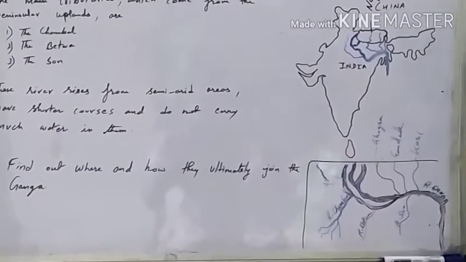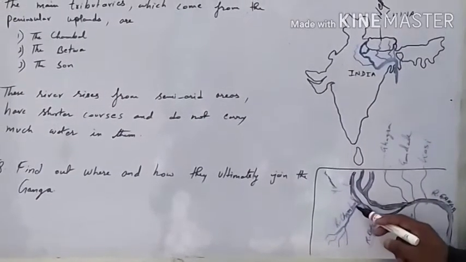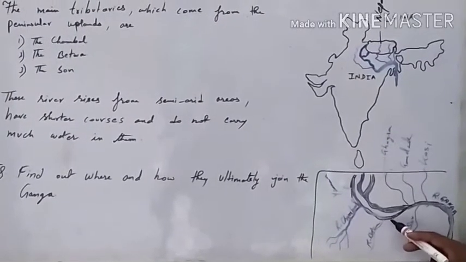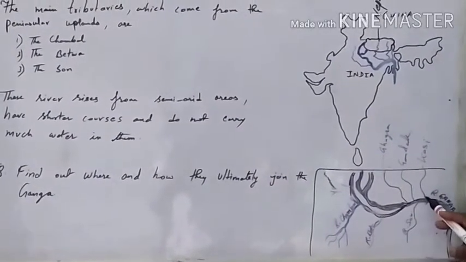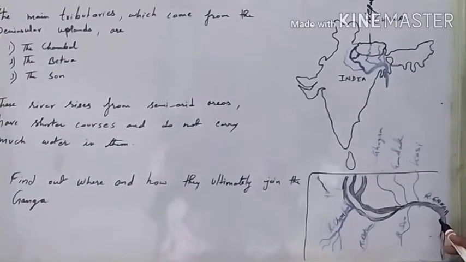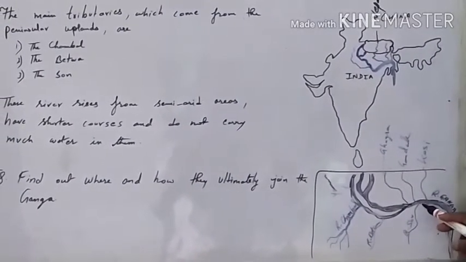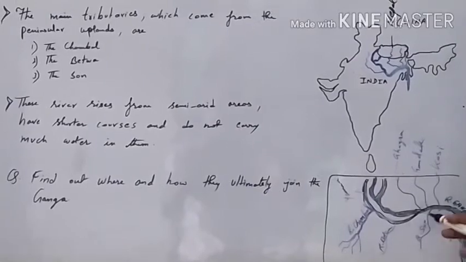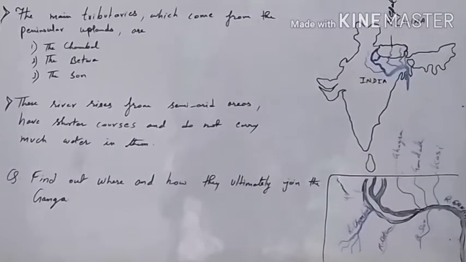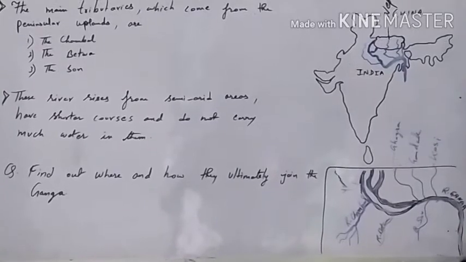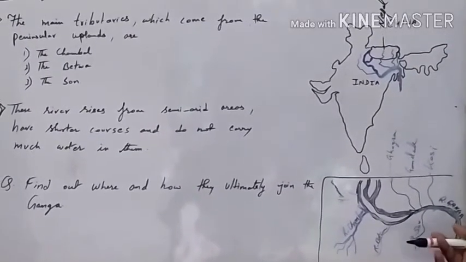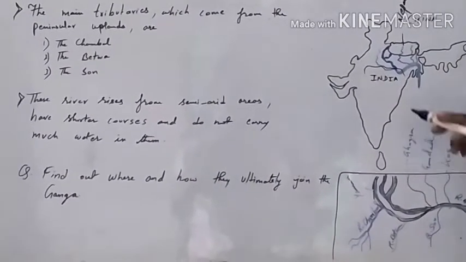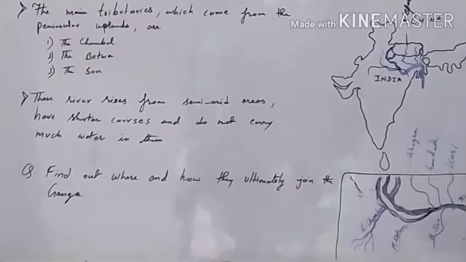Now you can see here that this is river Chambal. It is joining river Yamuna, and another one is river Betwa. It is also joining river Yamuna, and ultimately joining the main river, that is the river Ganga. And here is another, that is river Son. Son is the only tributary that joins the river Ganga directly, whereas Chambal and Betwa join the river indirectly. So these are the main tributaries coming from the uplands of peninsular India, from the peninsular plateau towards the Ganga plain.